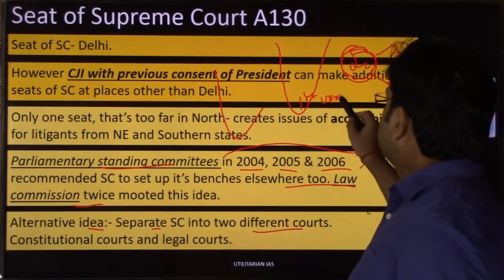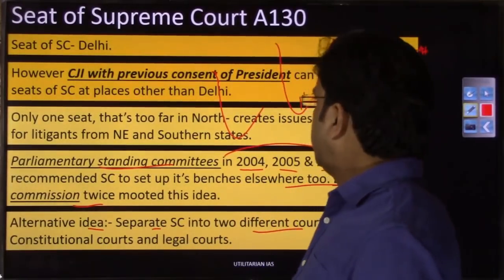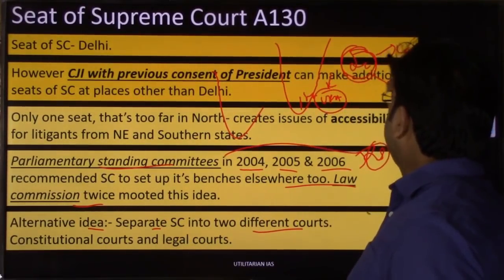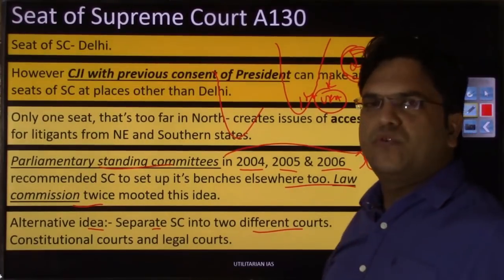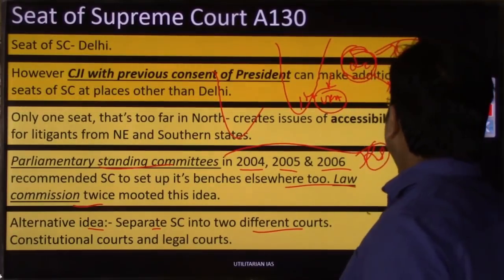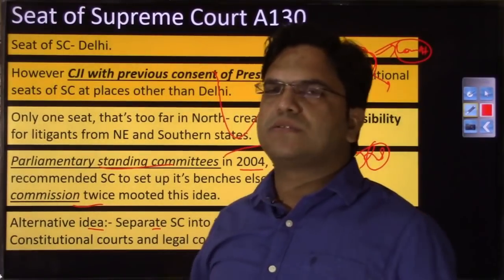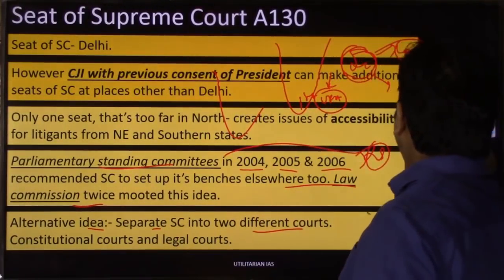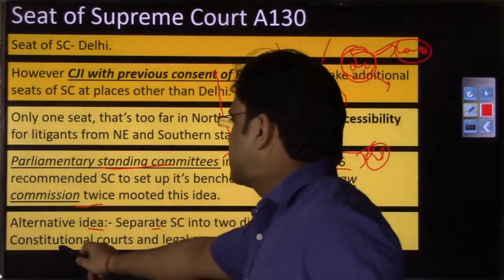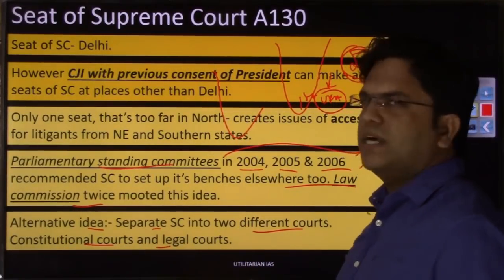Right now, in our Supreme Court, it does not matter what kind of case reaches it. Even if it is dealing with the constitution, the same Supreme Court will establish a bench to deal with those constitutional cases as well. But that is not the best practice happening in other parts of the world, right? They do have, as I told, a separate constitutional court and a separate legal court to deal with different kinds of cases.